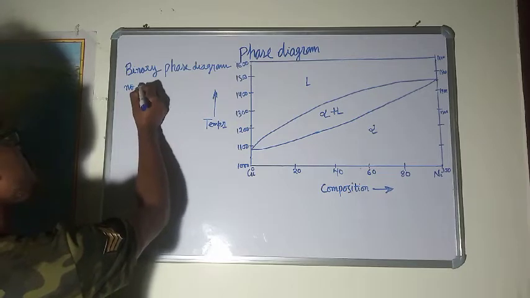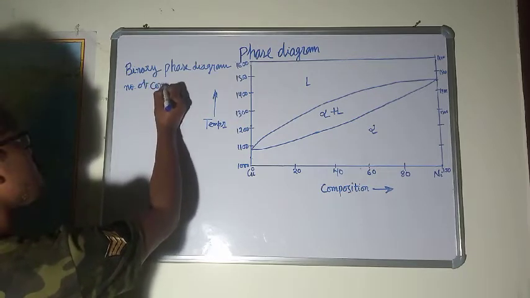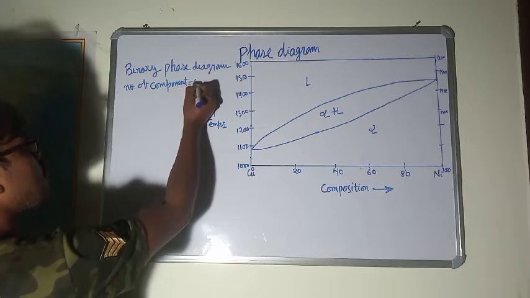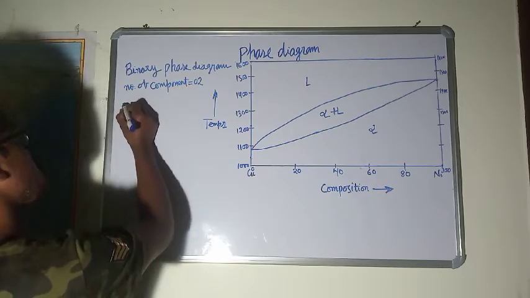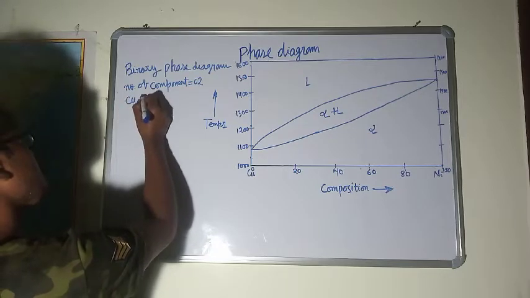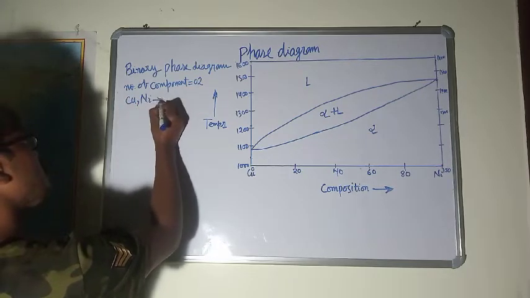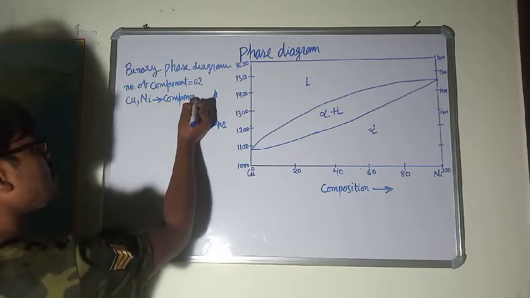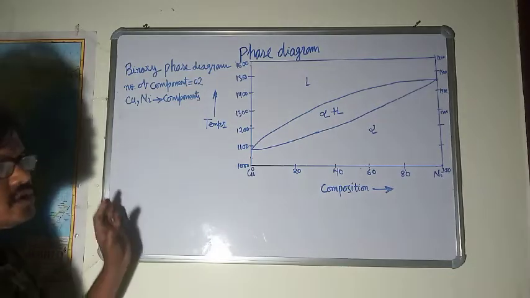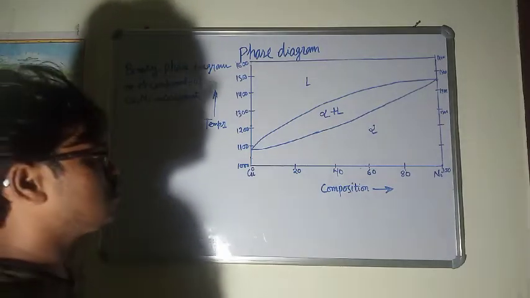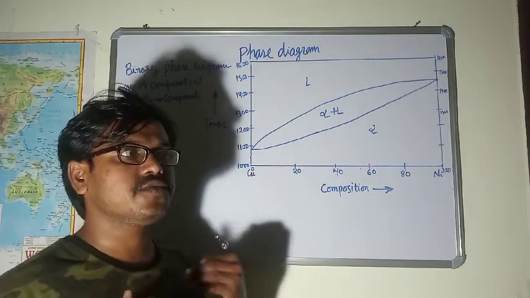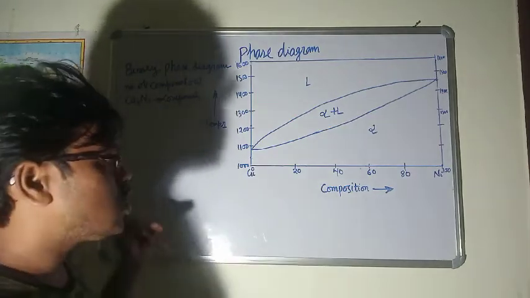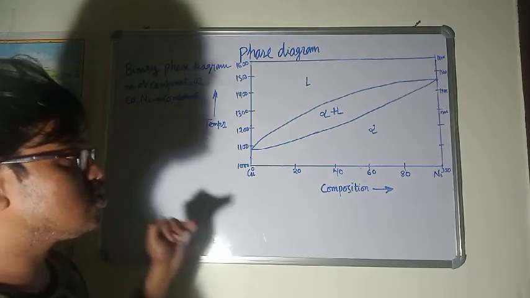The number of components is 2, and those components are copper and nickel. By varying the composition of copper and nickel in the system, different alloys of copper and nickel are possible. So all those alloys, all the solid solutions, have been shown in the phase diagram.